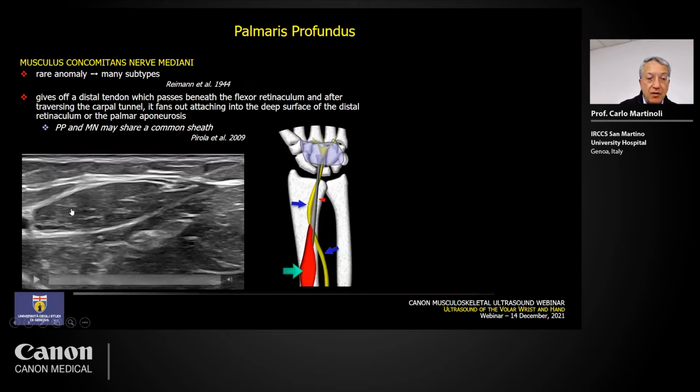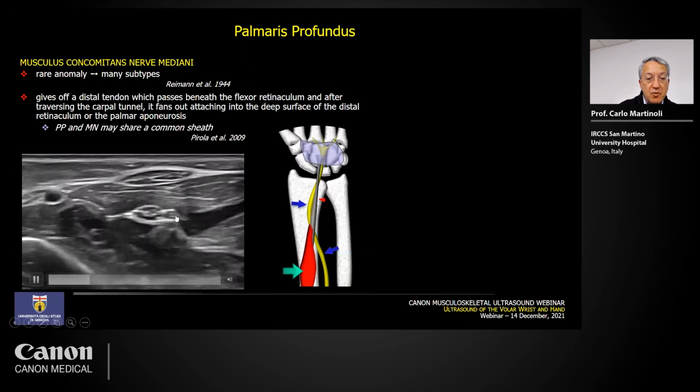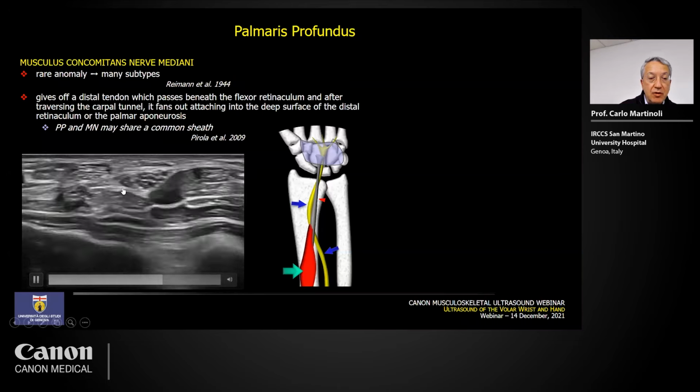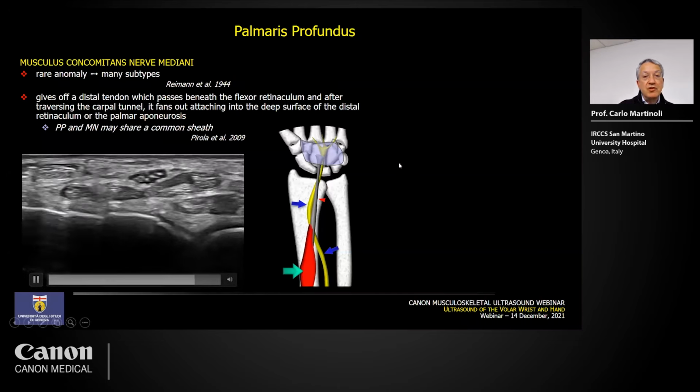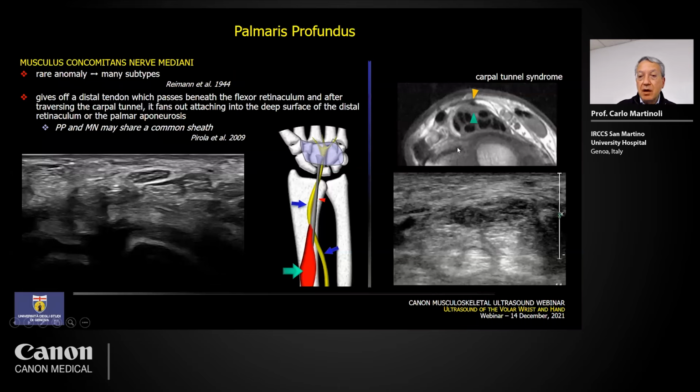And in the video clip you see here, when you check the median nerve, you are able to demonstrate the fascicles, and this one is not a fascicle, but is a tendon. And the tendon accompanies the median nerve, and finally, it will go to insert into the deep surface of the distal retinaculum or the palmar aponeurosis. So this is the image of this additional structure as it appears on an MRI. You see the flexors, you see the position of the median nerve, and the accessory tendon located in a more superficial position.